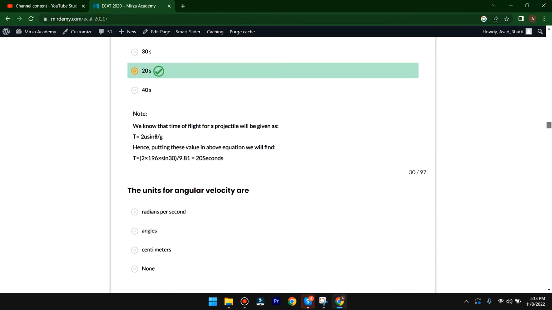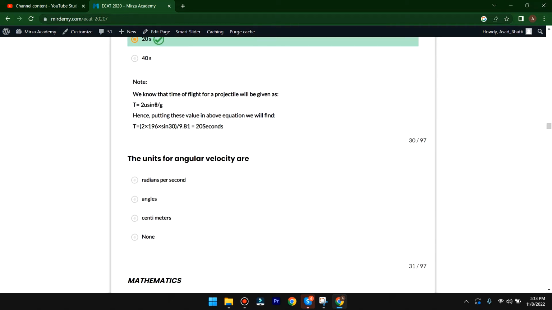So I'm going to move to the last MCQ. The units for angular velocity are radians per second, angles, very simple. Radians per second is the right answer.